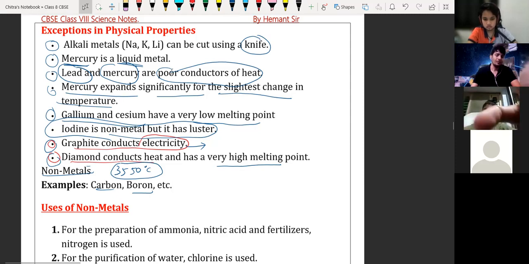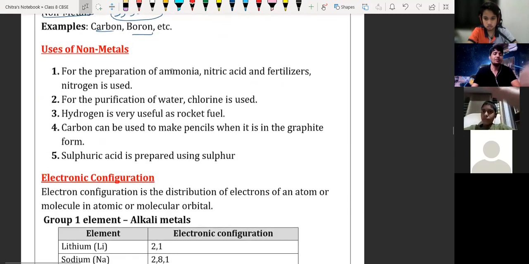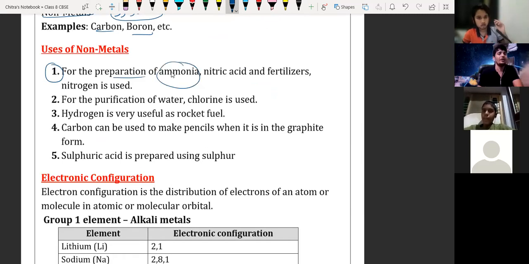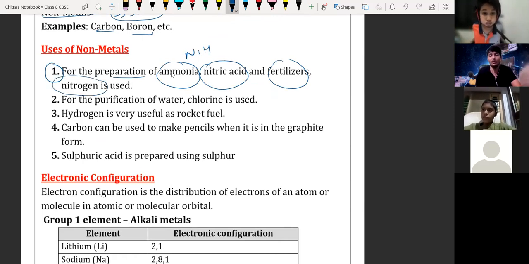Yes, sir. Okay, so now we will discuss the uses of non-metals. See, the first use is the preparation of ammonia, for which we use nitrogen and hydrogen. For nitric acid and other fertilizers, we use nitrogen, and we know nitrogen is a non-metal.